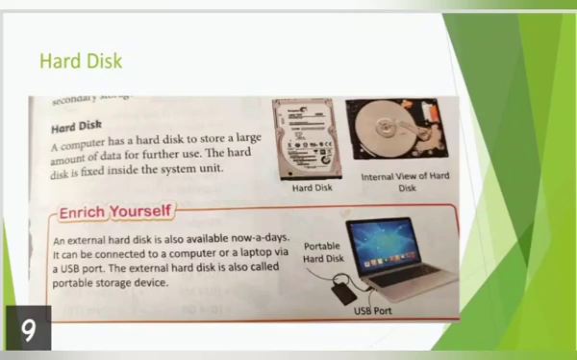The first one is the hard disk. A computer has a hard disk to store a large amount of data for further use. The hard disk is fixed inside the CPU. It can be an external or internal storage device. Internal means we keep it in the CPU, or otherwise we can use an external hard